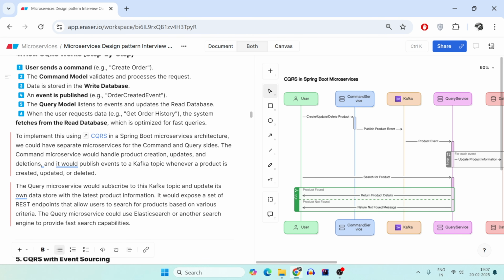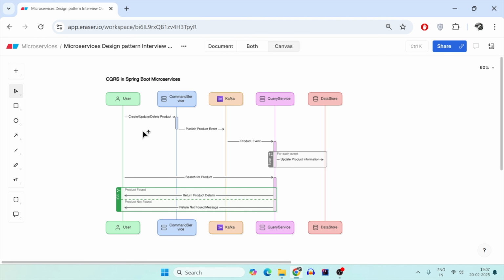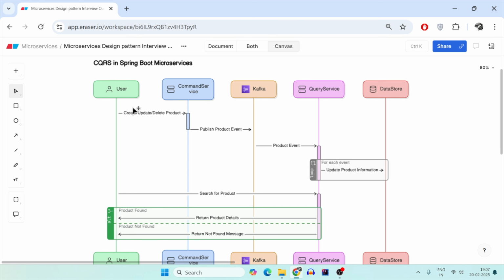Now, how CQRS works, I'll show you with an example first. Here you have a user who is going to create, update or delete, basically modify the product. There is a command service which is capable of catching your commands for the data. It's nothing but an API which accepts these post, delete or update requests. What it does is it gets the data that it has to change, then it publishes the event, and